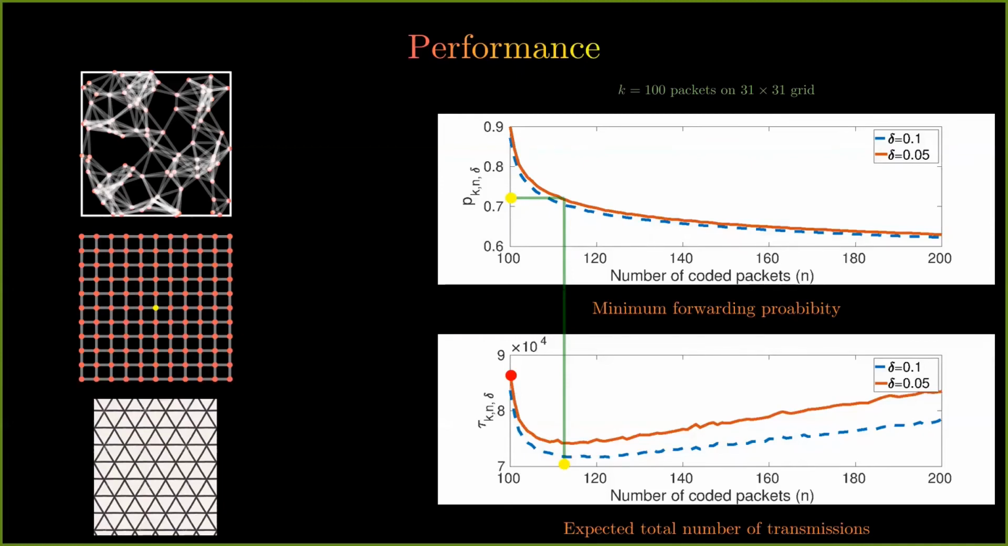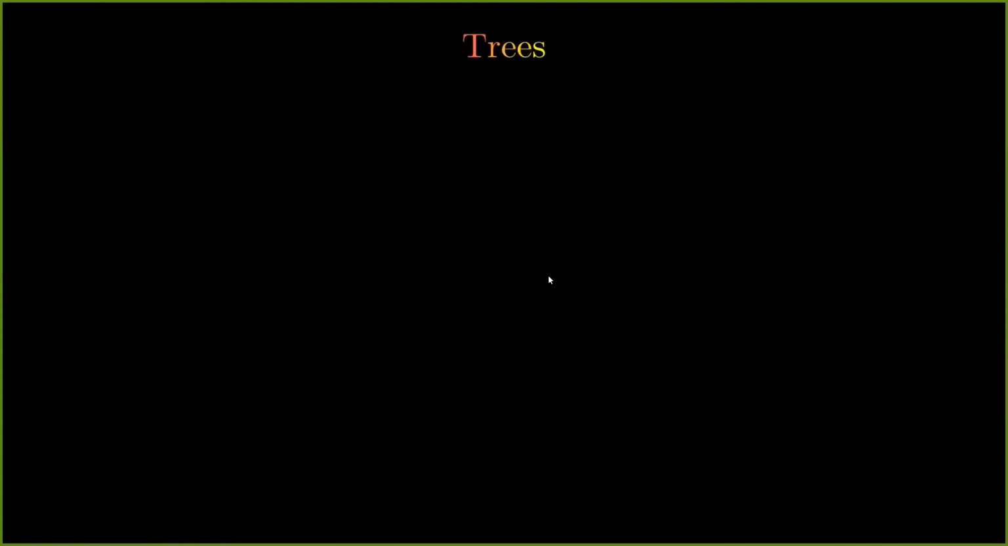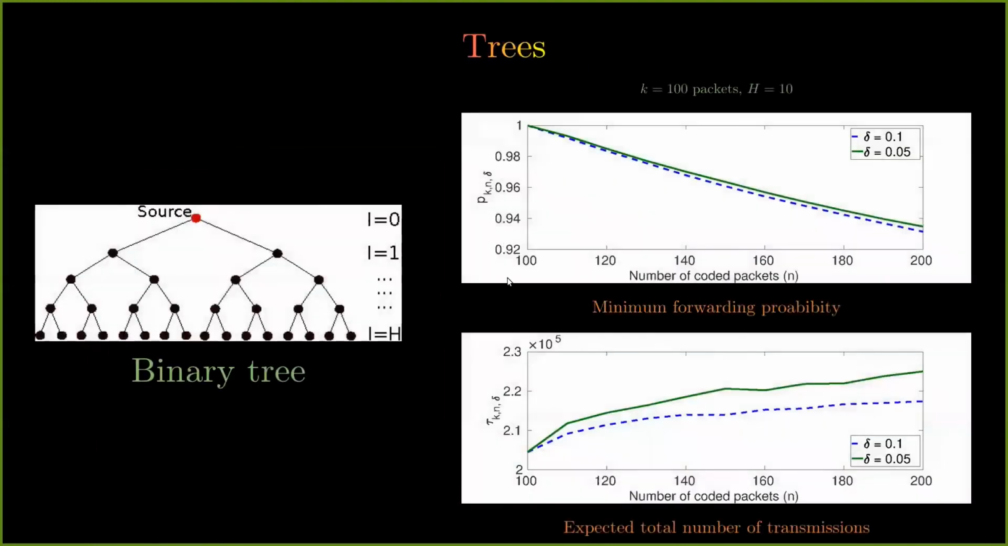However, this kind of behavior is not seen on trees. So here I have simulation results on a binary tree of height 10, where the root is the source. Here again, the minimum forwarding probability decreases as the number of coded packets increases. However, the expected number of transmissions increases. It does not decrease. Why is this so?